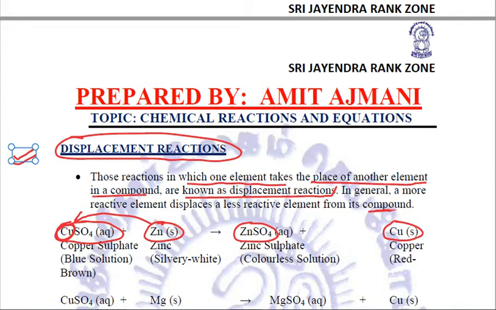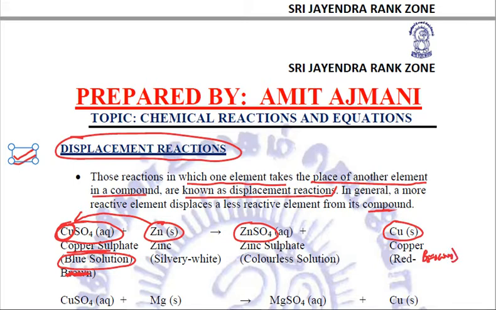Now this is a very important reaction, and it is important because of the color changes taking place. You need to remember that copper sulfate is of blue color, right? The brown was here actually. This is reddish brown. Let me write it down here.